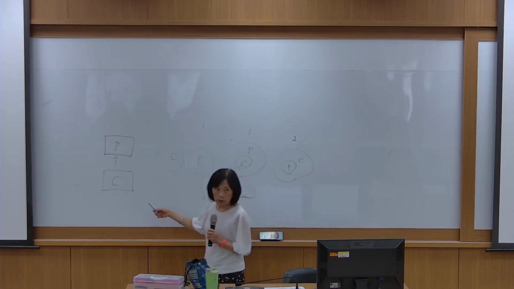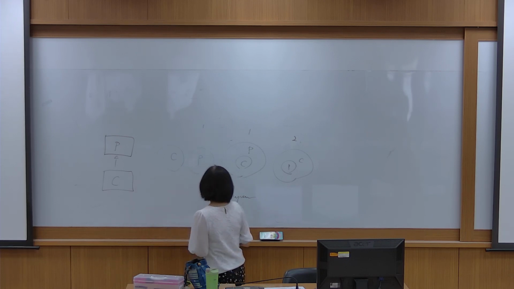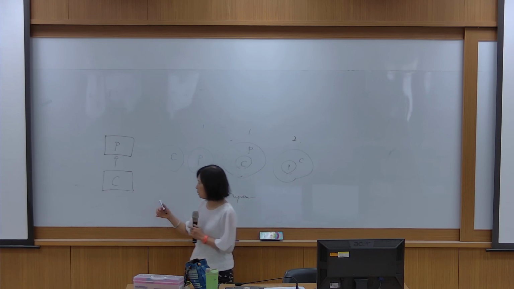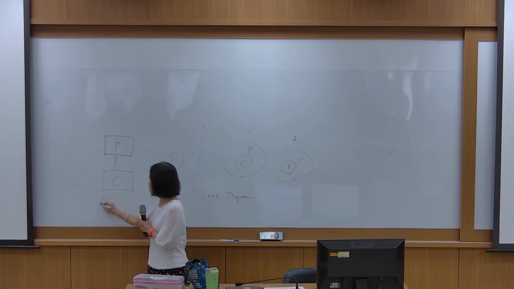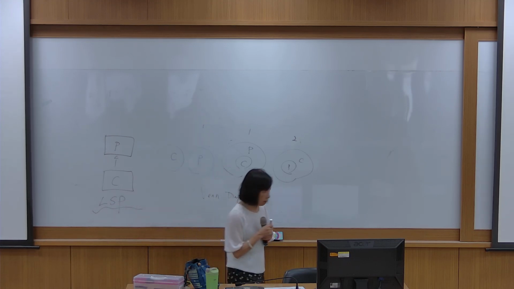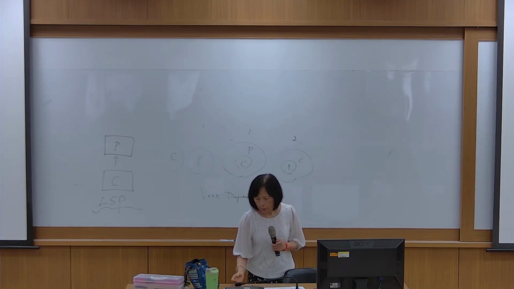But LSP says not only this. So let's talk about the difference. That is hard to reach LSP. So last time when we discussed an example,